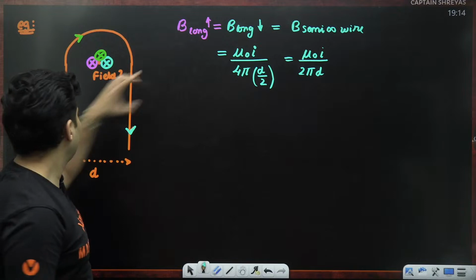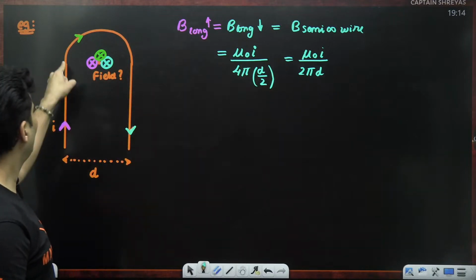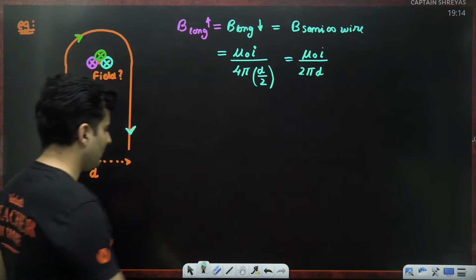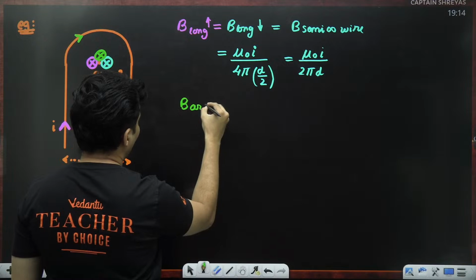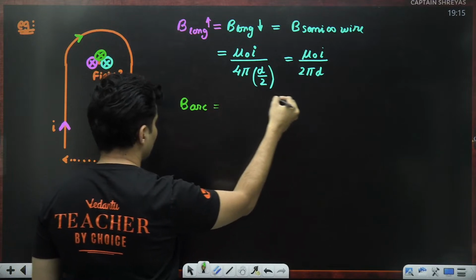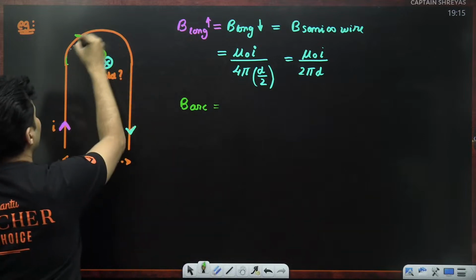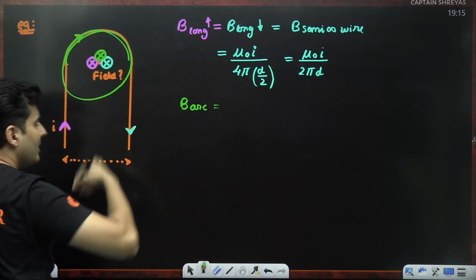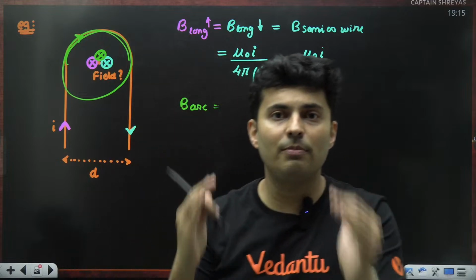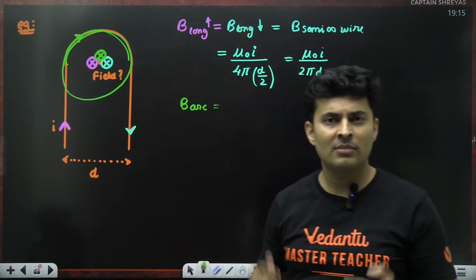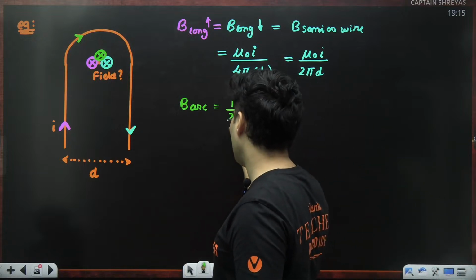So I found the magnetic field due to this part as well as this part. The only thing remaining is the semicircular part. The magnetic field due to an arc, remember, is a fraction multiplied by the field due to the coil. Tell me one thing, a semicircle is how much of a circle? Semi is half, so it's exactly half of a circle, so just put half.